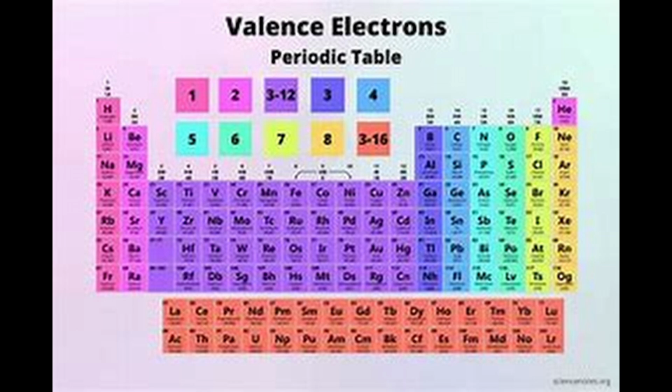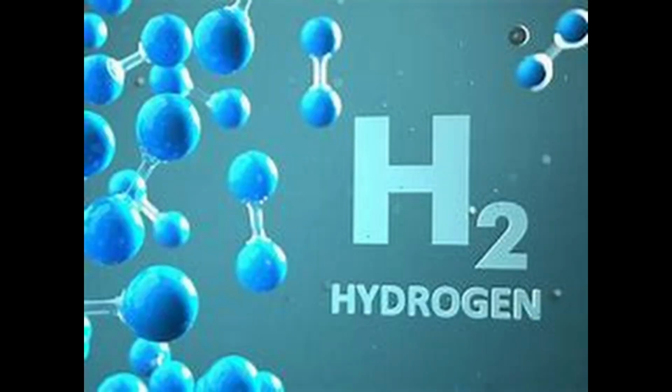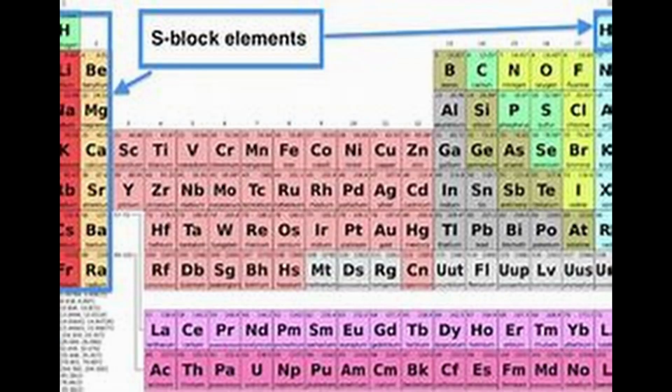When placing elements into blocks, we face 2 exceptions. 1. Helium, although it belongs to s block, is placed in p block as it is a noble gas. 2. Hydrogen shows the character of both alkali metal and halogen, and still there is some confusion in the placement of the hydrogen atom. Now let us briefly see the salient features of these blocks.